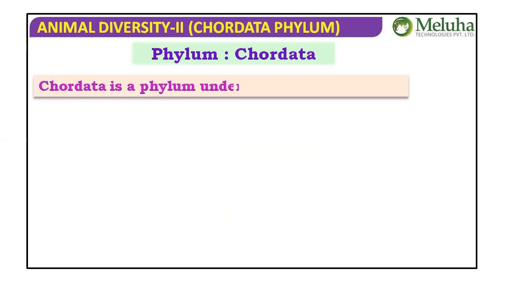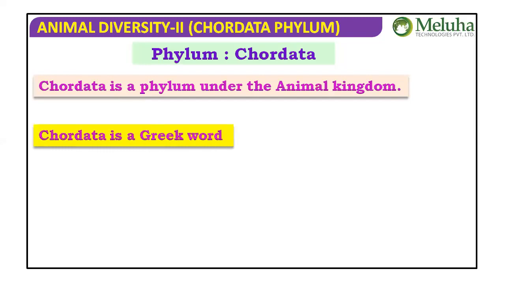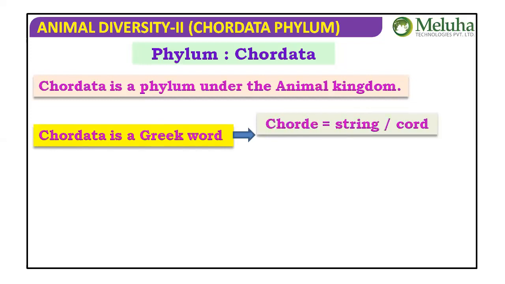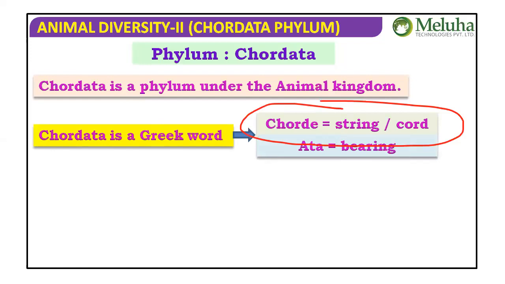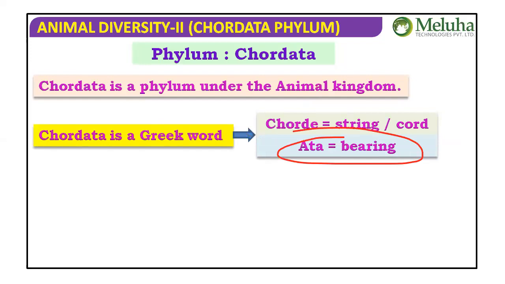The phylum Chordata is under the animal kingdom. Chordata is a Greek word which means cord or string. The notochord is the structure which is unique to chordates. Ata means bearing, so chordata means string bearing or cord bearing, that means we are talking about the notochord.